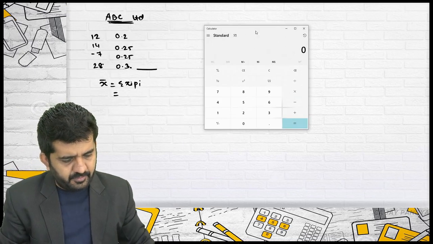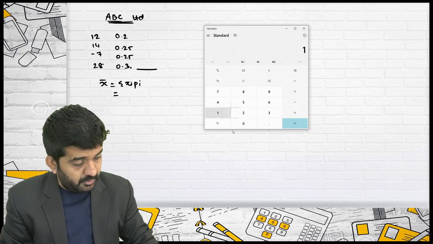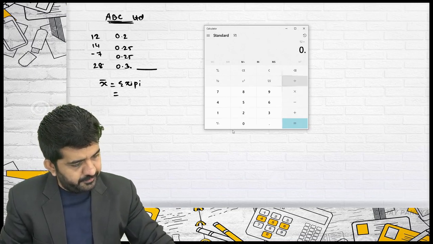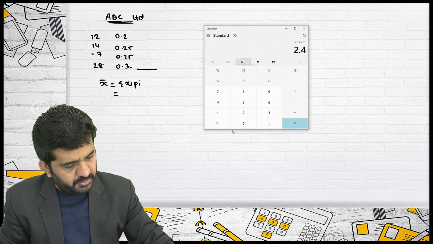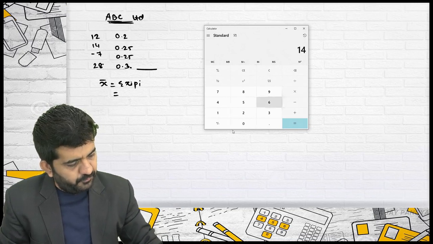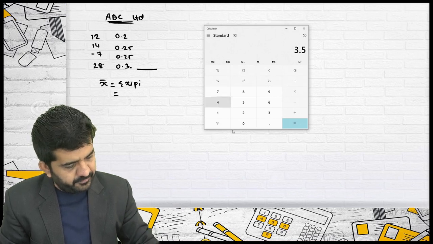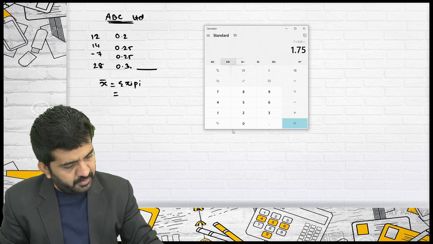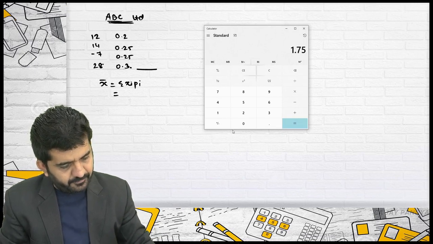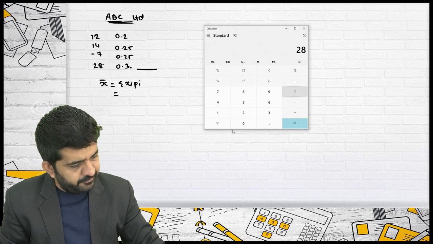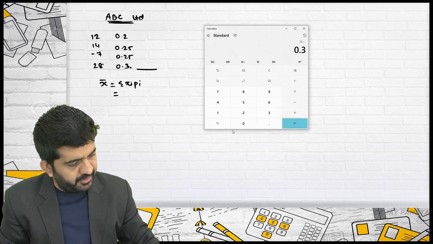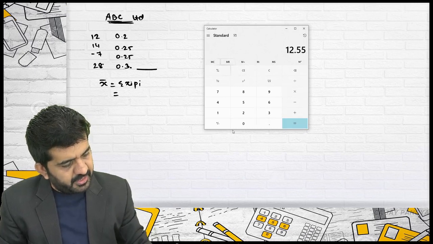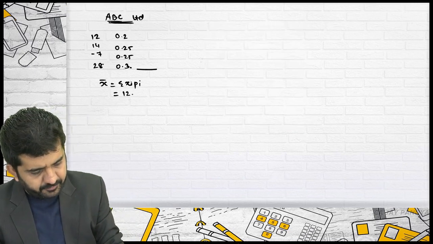Let me find the answer. 12 into 0.2 is equal to M, plus 14 into 0.25 is equal to M, plus minus 7 into 0.25 is equal to M, plus 28 into 0.3 is equal to M. The total is 12.55.